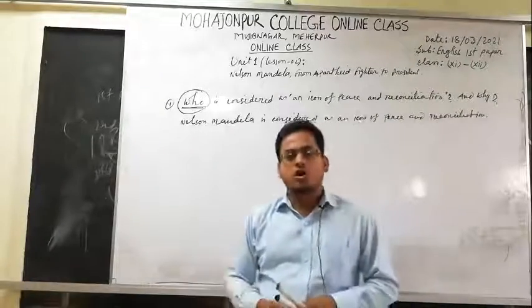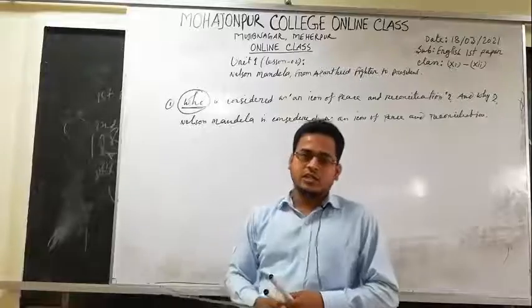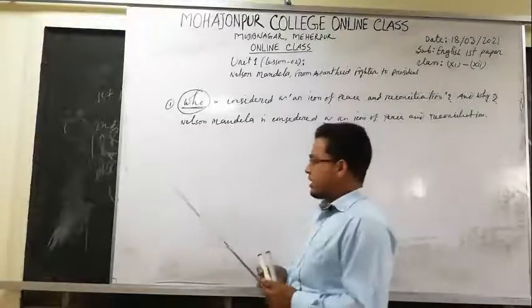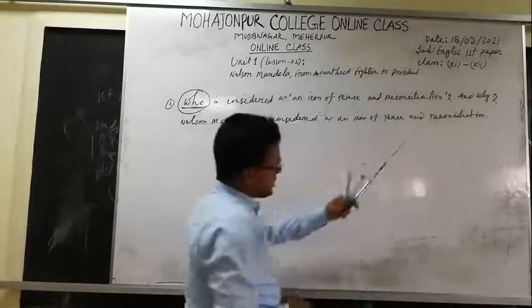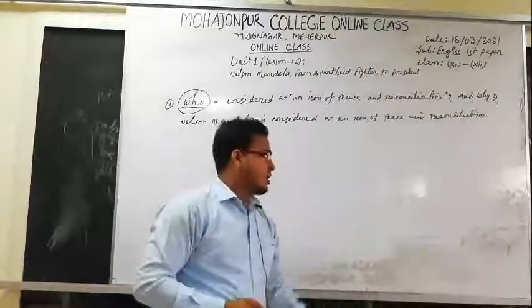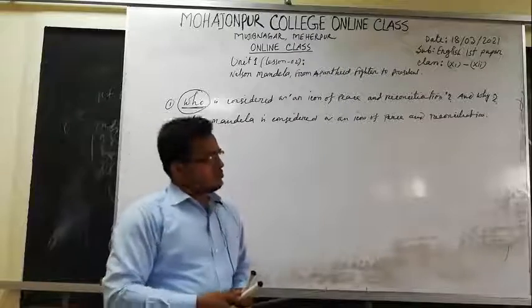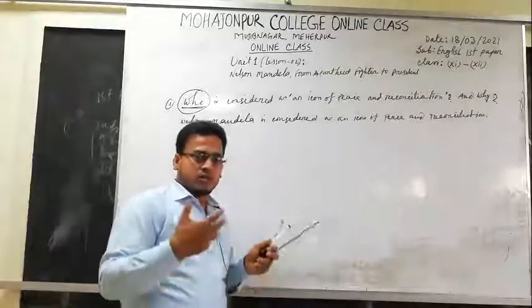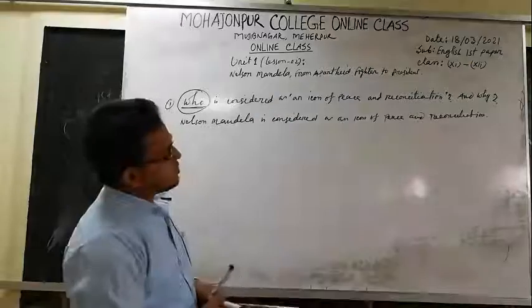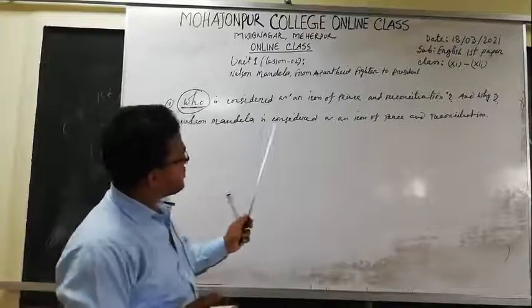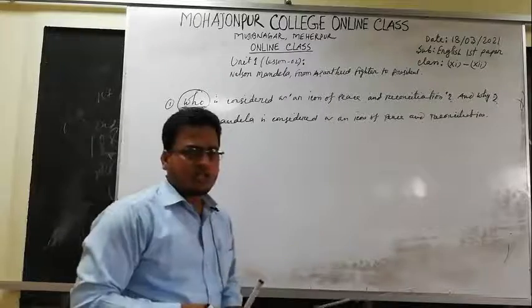And so he is considered an icon of peace and reconciliation. If there is a question with why, then you can answer it with because or because of. Why is Nelson Mandela considered as an icon of peace and reconciliation?